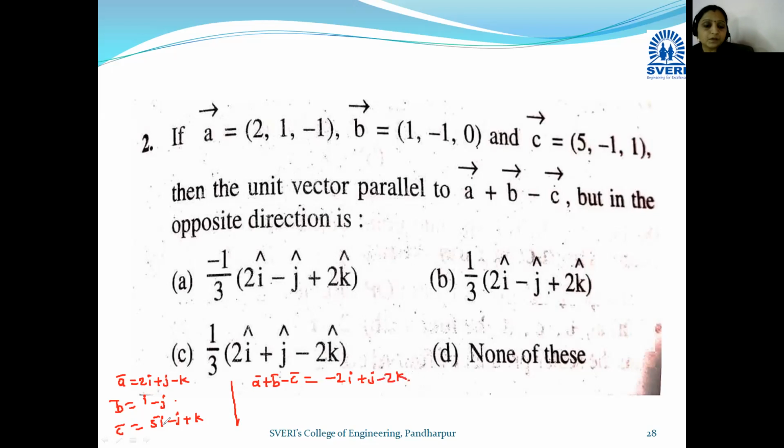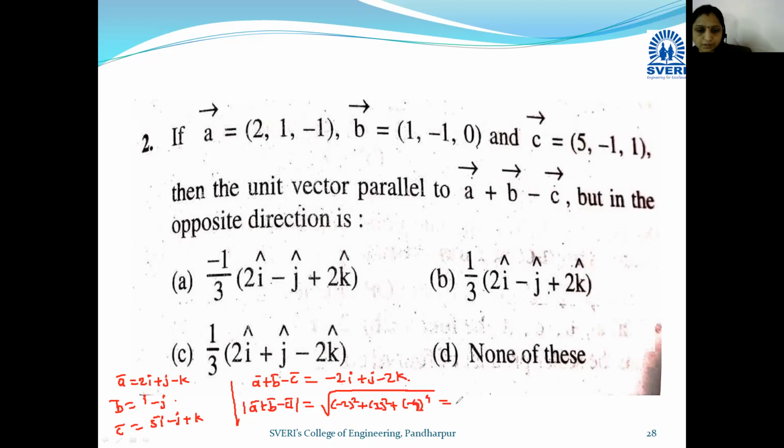Okay, so here firstly we find the modulus of a bar plus b bar minus c bar. What is the modulus? Taking the squares: minus 2 square plus 1 square plus minus 2 square.